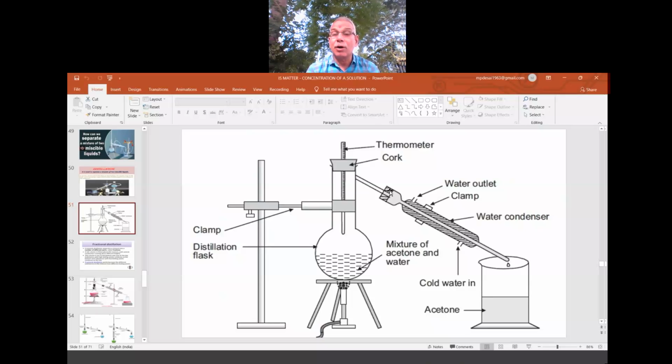Okay, so this is a condenser. It has two water ways for the water to flow. Water will go from here and come out here.